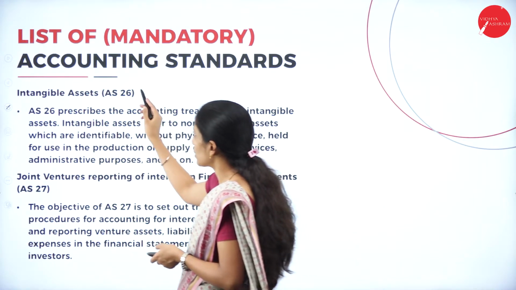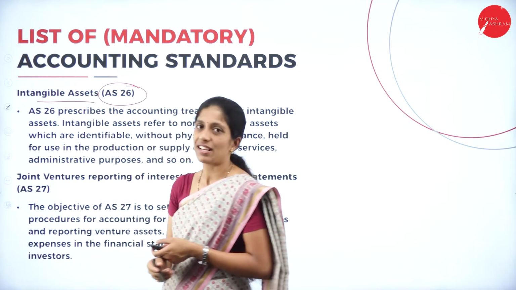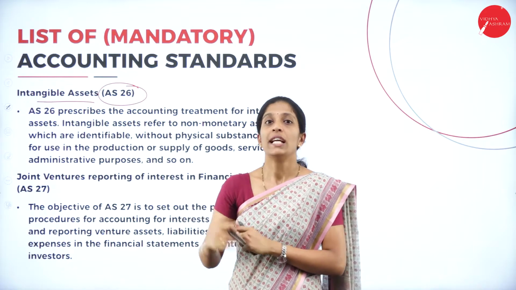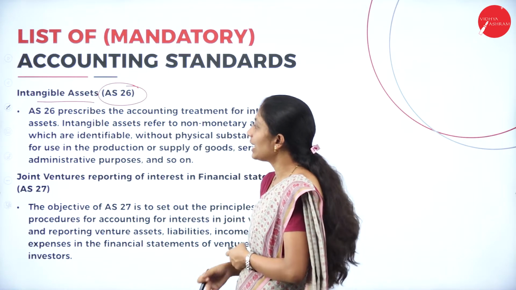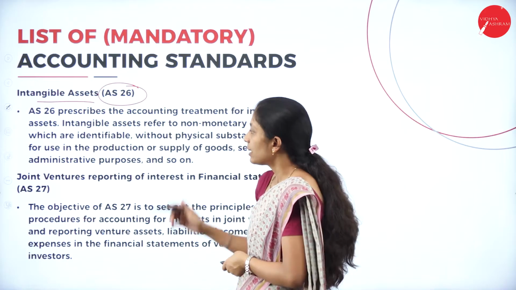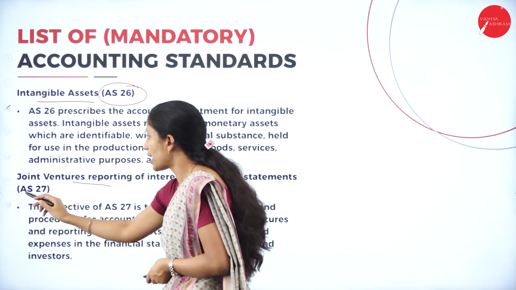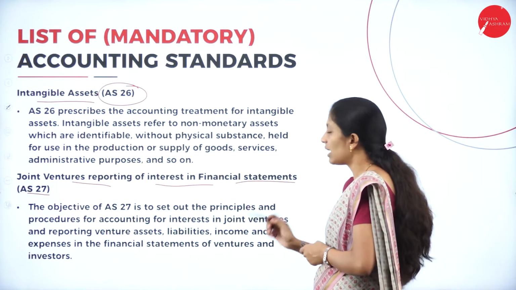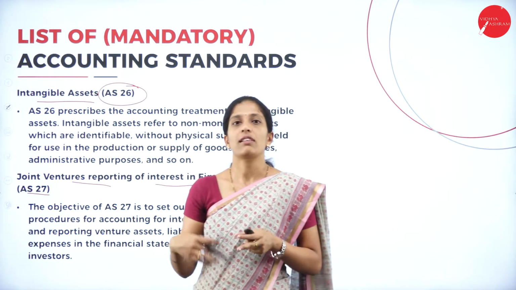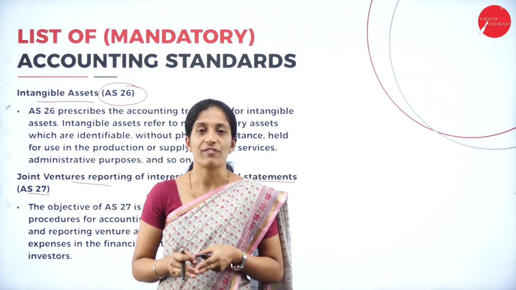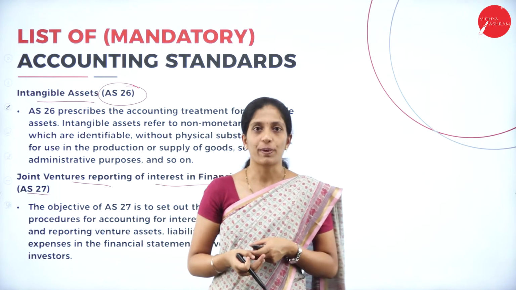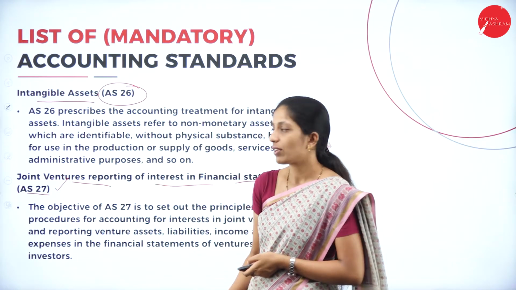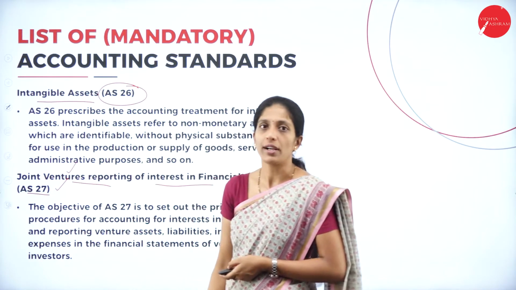Next is accounting standard 26. It is all related to intangible assets. The transactions or the applications of accounting relating to intangible assets are included in accounting standard 26. Next is joint venture. Accounting standard 27 is related to the joint venture, reporting of interests in the financial statement. In a joint venture also, they have to prepare the proper financial statement. So, how are they going to prepare? That we learn under accounting standard 27, where we are going to learn completely about joint ventures.